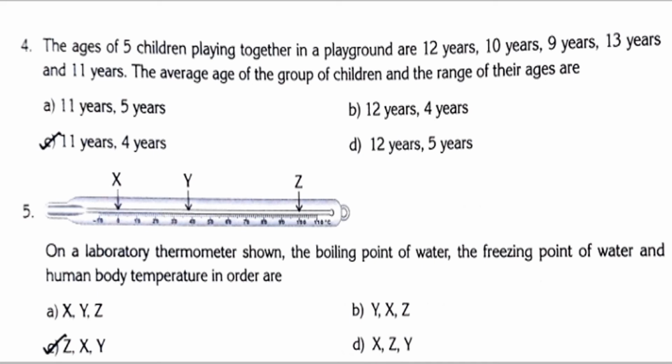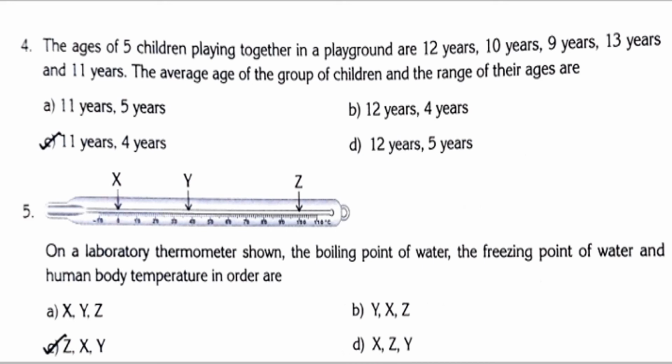Okay, children. So how will you find the average? I have taught you, is it, children? So what is the formula to find average? Sum of all values by number of values. Is it, children? Sum of all values upon number of values. Sum of all values means we need to add all the ages. Okay, children. 12 plus 10.